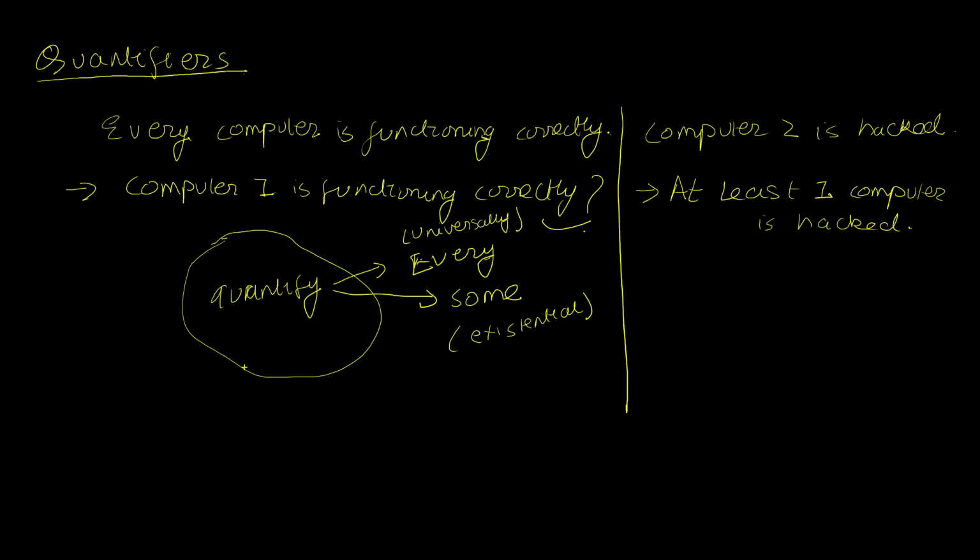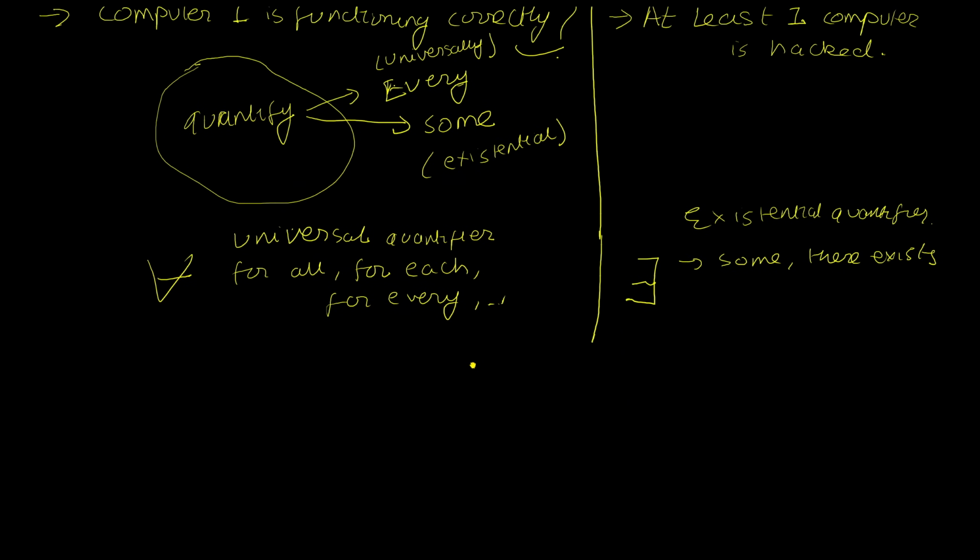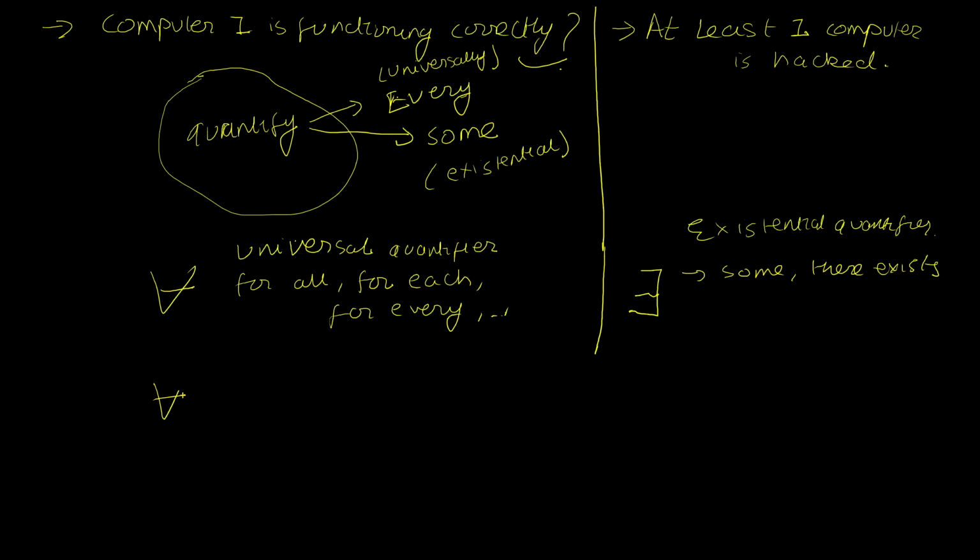And these quantifiers have special symbols. The universal quantifier uses this symbol. So this is for the universal quantifier, and it's often read as for all, for each, for every, and so on. And on the other side, we have our existential quantifier, which is represented by this symbol. It looks like a flipped E, and this one is generally read as some, or there exists. So let's have a look at a couple of usage examples.